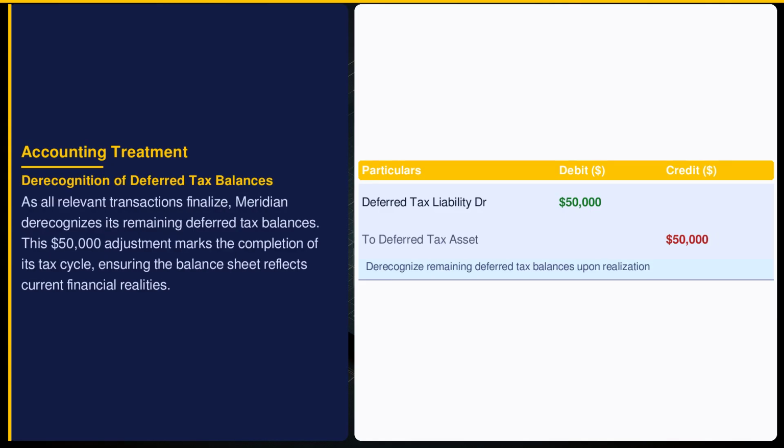De-recognizing deferred tax balances is pivotal as transactions conclude. By adjusting $50,000, Meridian closes the loop on its tax obligations, ensuring the balance sheet's accuracy. This move highlights the closure of tax cycles and prepares Meridian for future financial planning under IAS 12.